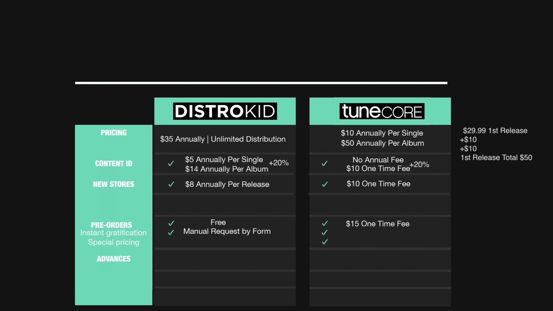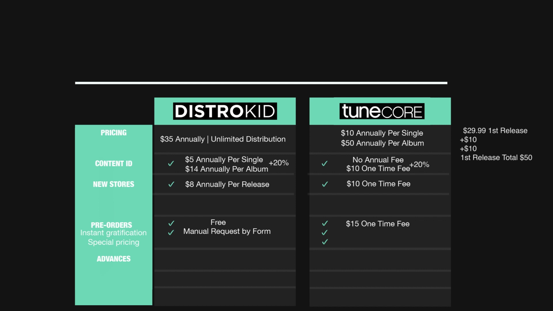Now, with advances, you can get royalties for your streams and your downloads for years now, like right now. So you can take a number of years worth of your royalties, and get paid for it up front.